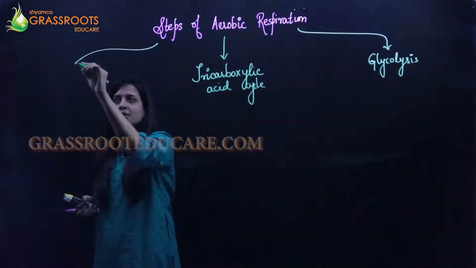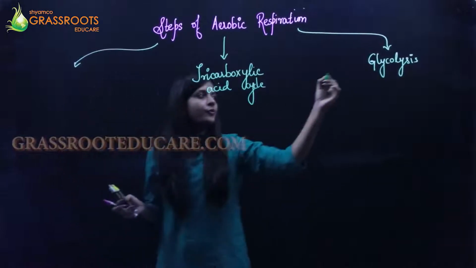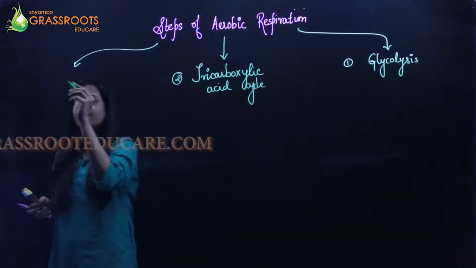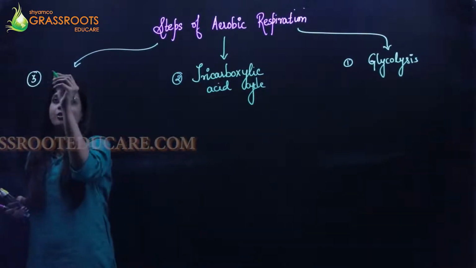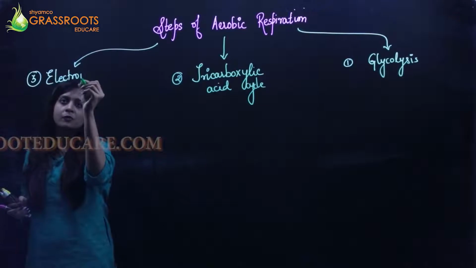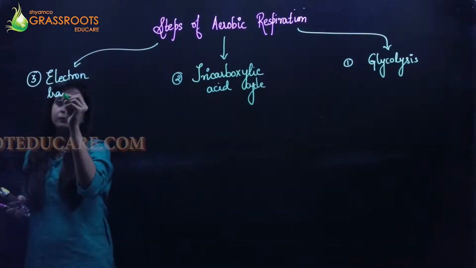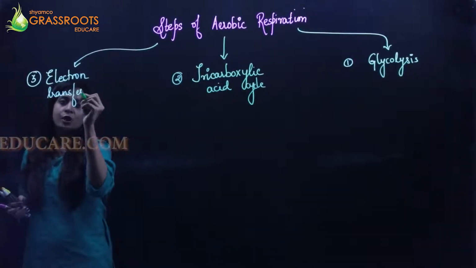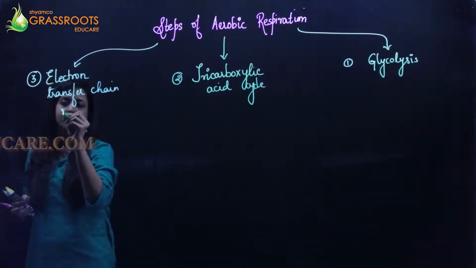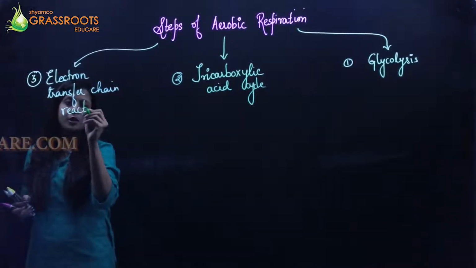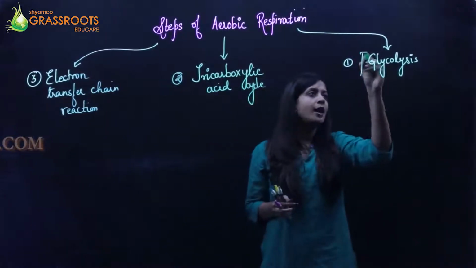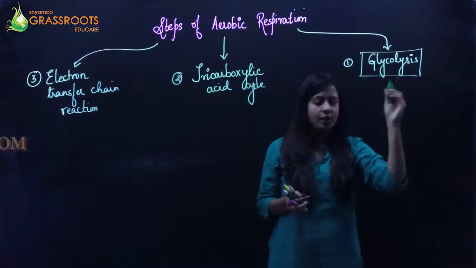And the last step, this is your first, then your second, this one, and then finally your electron transfer chain reaction. Now, in the first case, that is your glycolysis. What happens during the process of glycolysis?